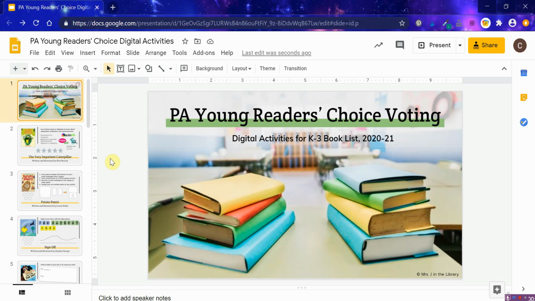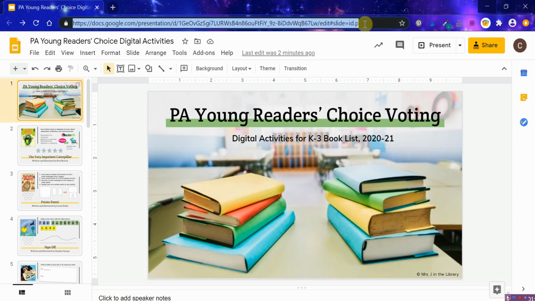However, before I do that, I want to show you how you would share this with students. So when you clicked on the link in the product, you noticed that you were prompted to make a copy. Keep in mind that the copy you make is now your copy and you can change anything you like in it. This is your master copy. Then, when you're ready to share it with students, you're going to take your master copy that's personalized and you're going to share this link.